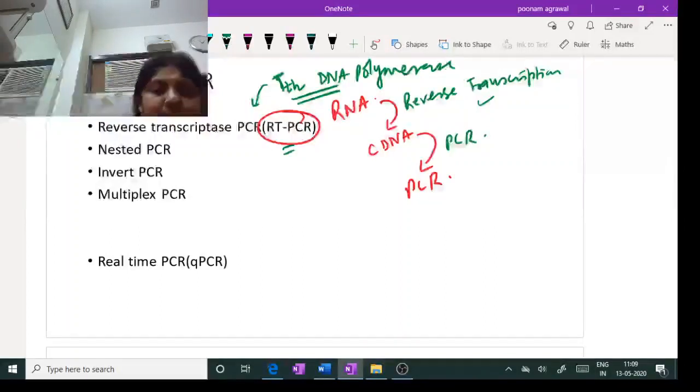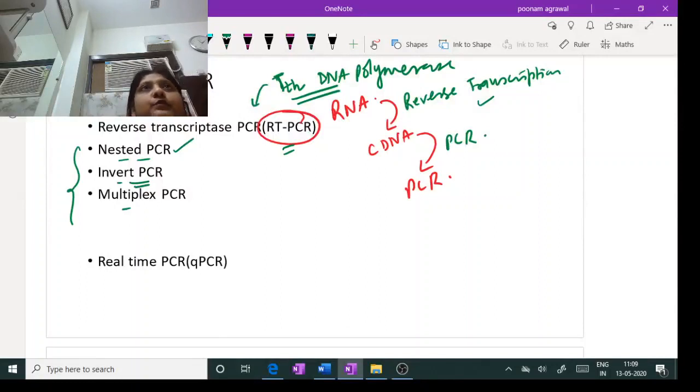Then in brief, I'll be discussing nested and inverted multiplex PCR. I will discuss the details in a separate video. Nested PCR is where we use multiple sets of primers, and this is the type of PCR which increases the specificity of amplification.